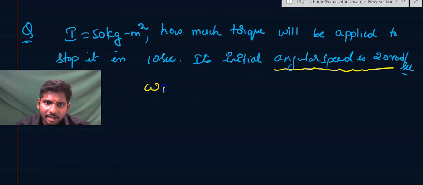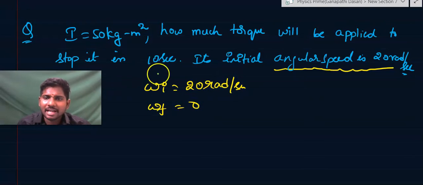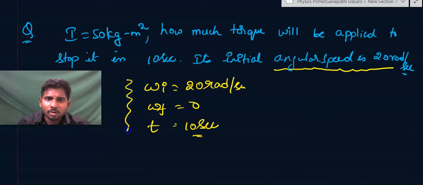Its initial angular speed is 20 radian per second, that is omega initial is equal to 20 radian per second. So what should the final be? It should be 0, because it has to get stopped. Now how much time does it have to stop? 10 seconds.